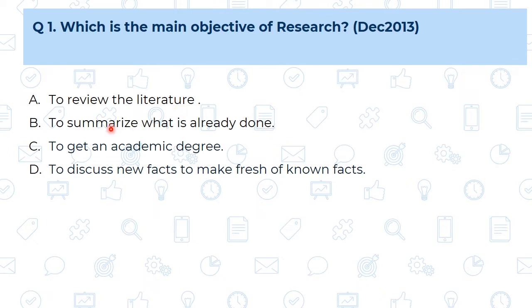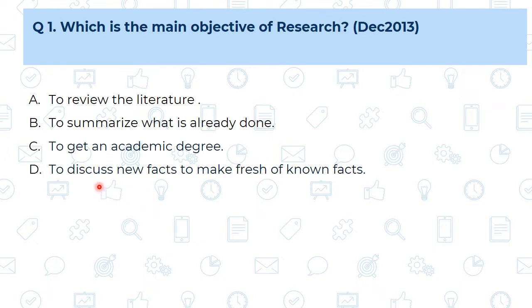B, to summarize what is already done. This is also not the objective of the research. This is also one part or one step of the summarization of already done work. C, to get an academic degree. With the help of research process, the researcher is going to get the academic degree, that is correct. But this is not the main aim of the research. Or we can say the researcher is not going to perform the research just for the sake of academic degree.